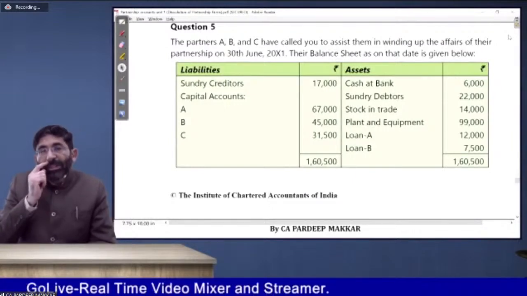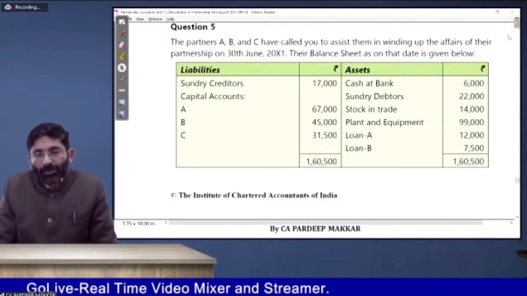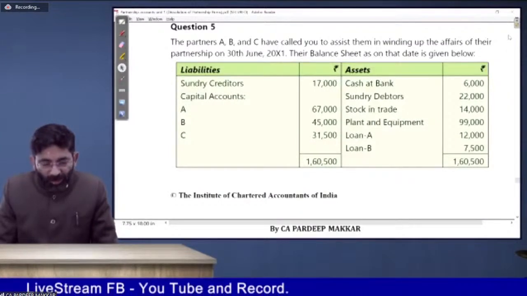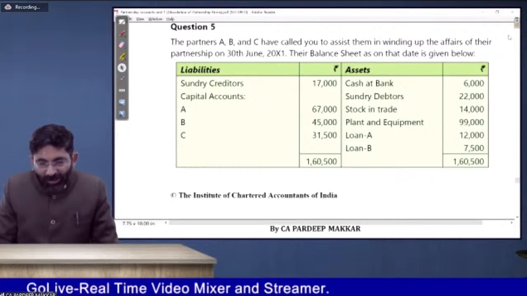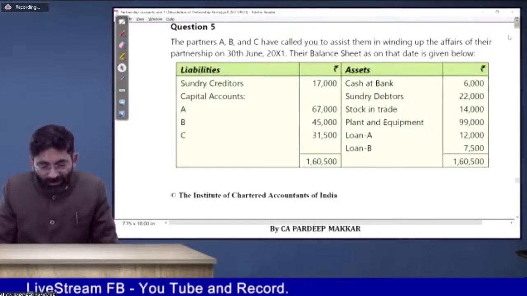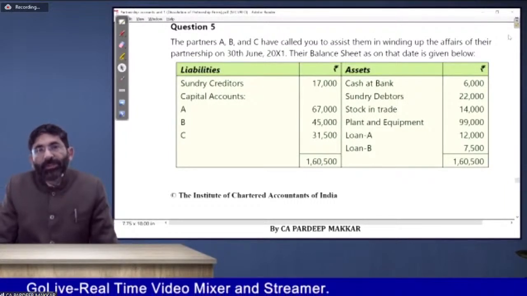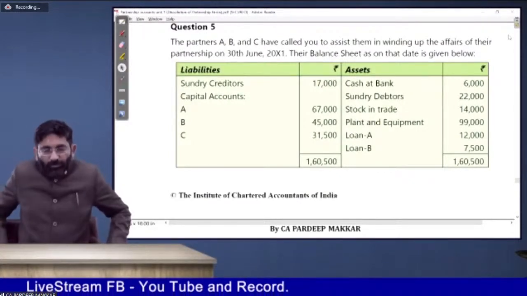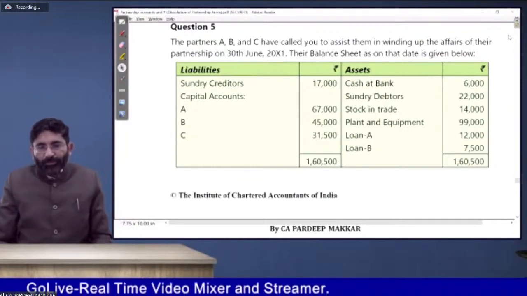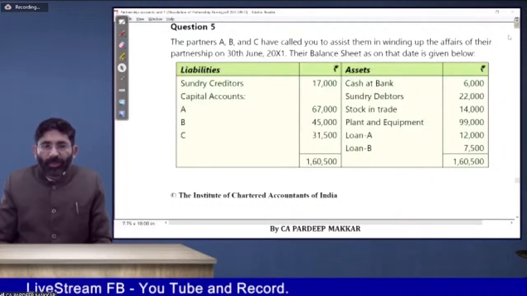So if notes are with you, I would like to discuss those questions because those are unsolved questions. Muhammad, Sushil, Sithumal, have you done these questions? If you have done, then please tell me if there is any doubt. I would like to clear those doubts also because students must be clear on each and every question. That's very important. Now, see question number 5 first, then I will come to the notes also.